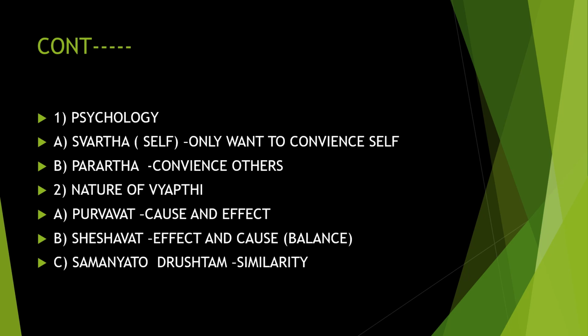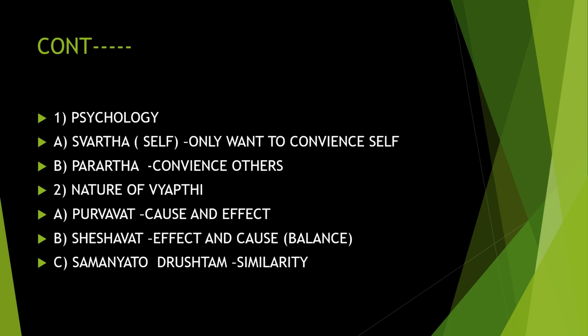Anumana or inference. Next is Sheshvat, or effect and cause. After the effect, the cause will come. For example, the rain. When you reach a place, you see muddy water in all the areas. By seeing the muddy water, which is the effect, you get an idea that it might have rained. Sheshvat means the balance, what remains after the rain, which is muddy water. From that, you get an inference that the rain has happened there. That is known as Sheshvat.